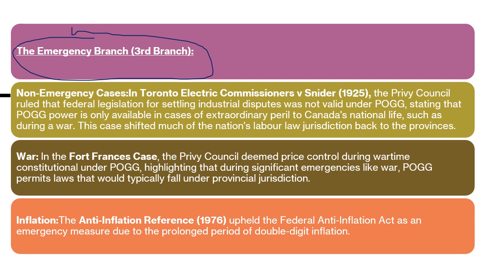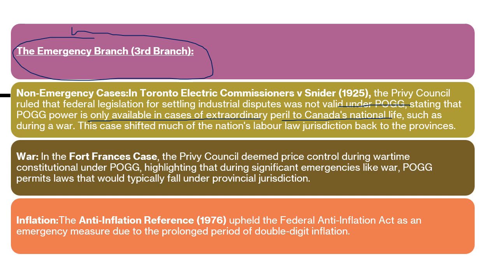So emergency is something that has to be taken care of immediately. So non-emergency cases, what are those? In Toronto Electric Commissioner versus Snyder, the Privy Council ruled that federal legislation for settling an industrial dispute was not valid under POGG, stating that POGG power is only available in cases of extraordinary peril, extraordinary danger, an emergency to Canada's national life such as war. So if there is some war kind of situation, then only that particular dispute needs to be taken care of under the emergency branch.